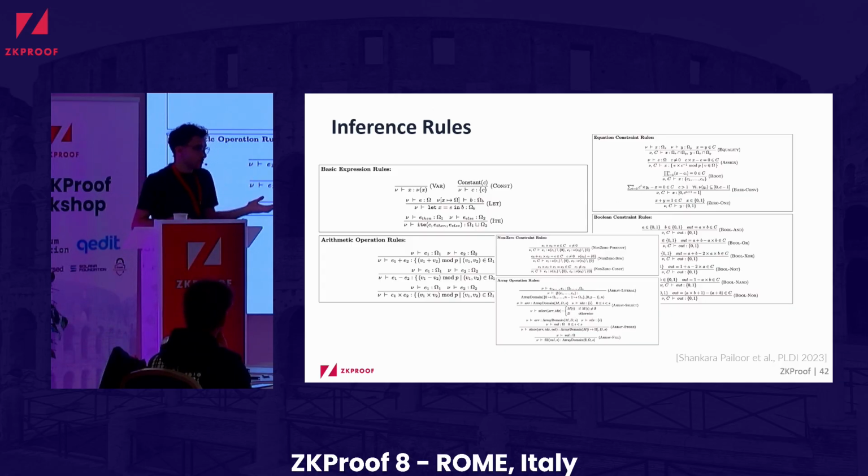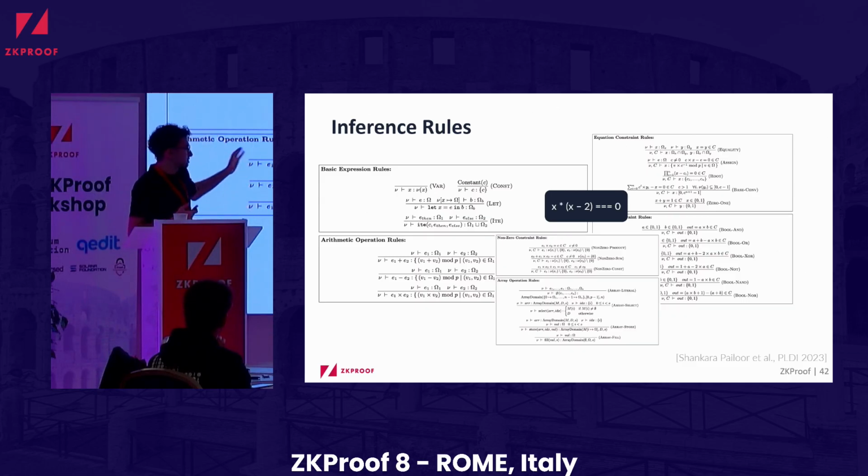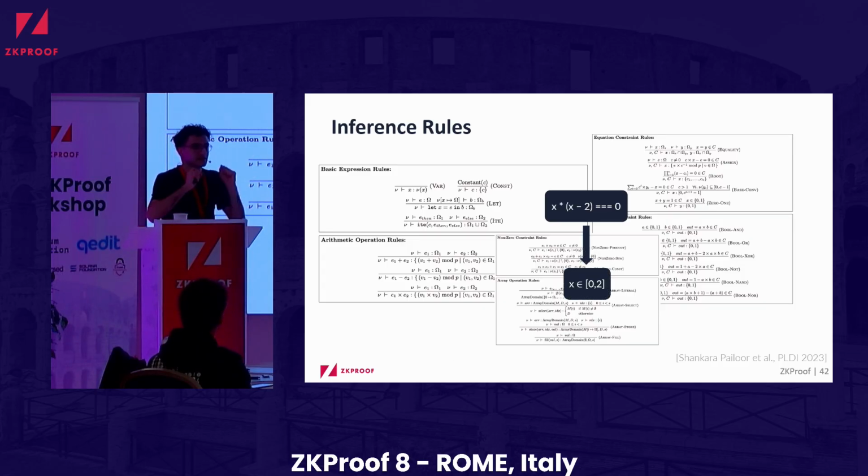So to give an example, if you see that the verifier checks whether x times x minus 2 is equal to 0, then you know that the only possible values that the verifier will ever accept for x is 0 or 2, because otherwise the constraint is not satisfied. And since you are over-approximating, we might even say it accepts values 0, 1, and 2 for x.